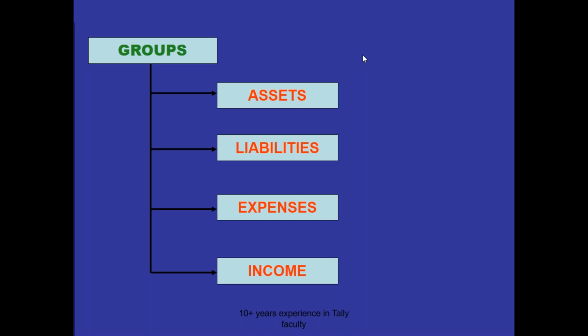If you understand these four words, assets, liabilities, expense, income, you are suitable to do an accountant job anywhere using Tally Prime. These four words are required throughout Tally.